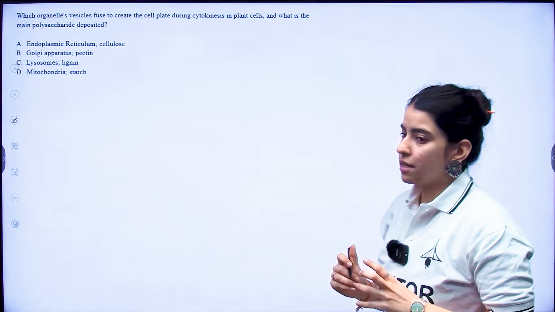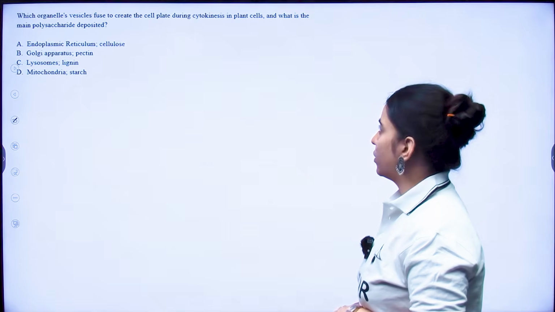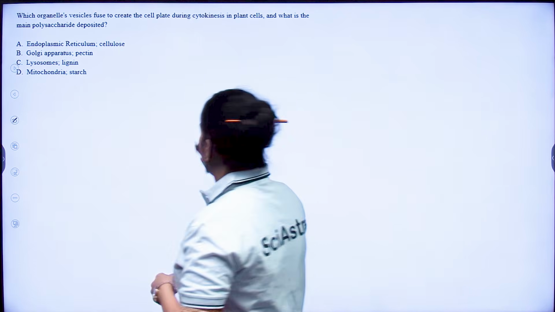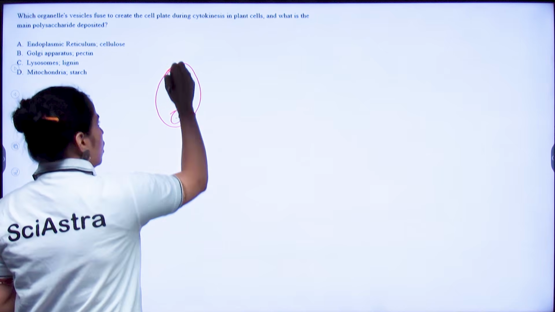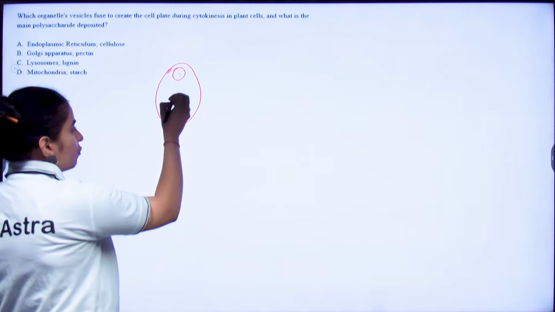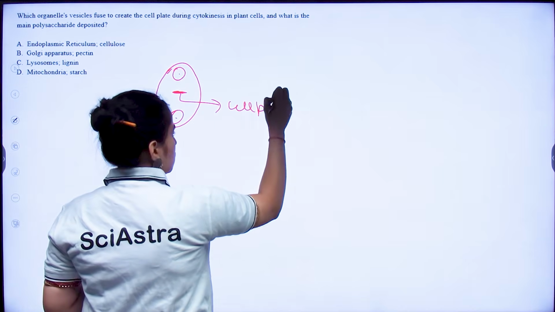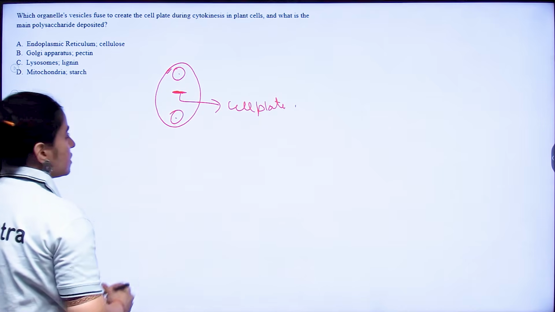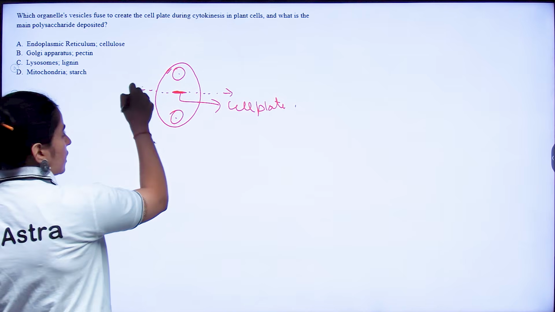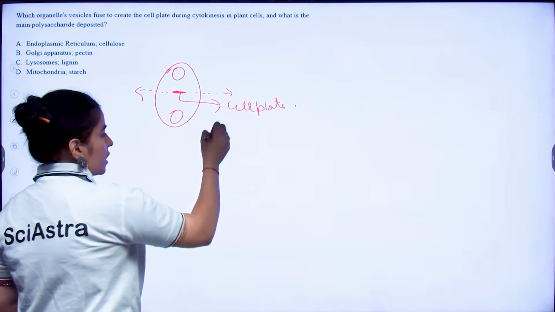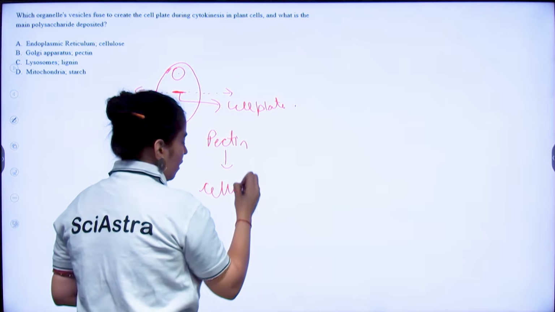Now, question number 8 simply states that which organelle's vesicles fuse to create the cell plate during cytokinesis in plants. Now, in your plant cell, if this is my plant cell, these are my two nuclei, right? You know that there are vesicles that come from your Golgi apparatus that fuse together to form your cell plate, which is also called phragmoplast. Now, this cell plate will then further extend outward, right? So initially there is deposition of pectin, and after that you have cellulose.